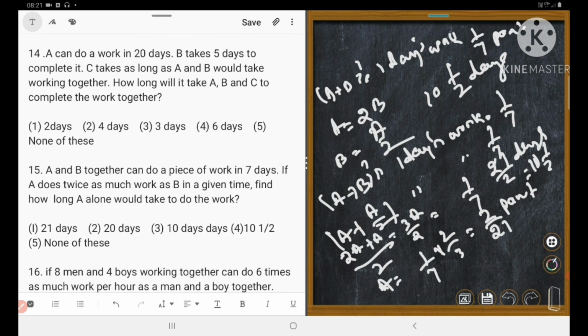With this, that is the end of today's lesson. Which is correct? Tell me. Number 4. Yes, number 4 is correct.